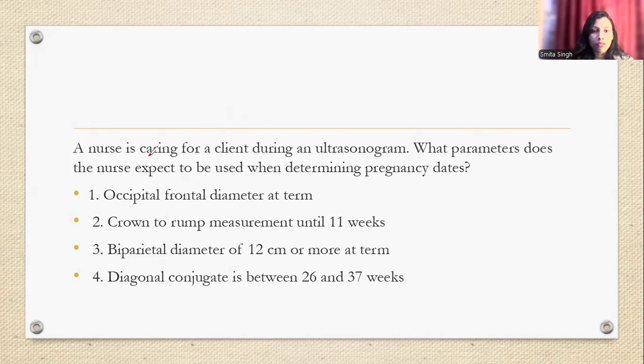A nurse is caring for a client during an ultrasound. Ultrasonography के time nurse client को assist कर रही है. What parameter does the nurse expect to be used when determining the pregnancy date? So in this question, what do you think? Options: occipital frontal diameter, crown rump length, biparietal diameter, or diagonal conjugate between 26 to 37 weeks. What will be the answer? Dear, the answer is the second, crown rump length.